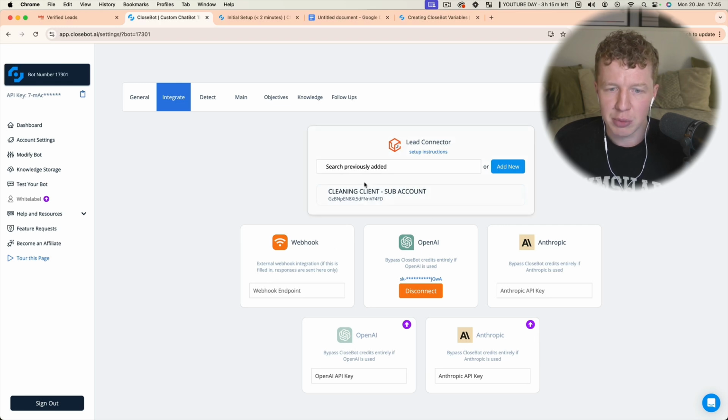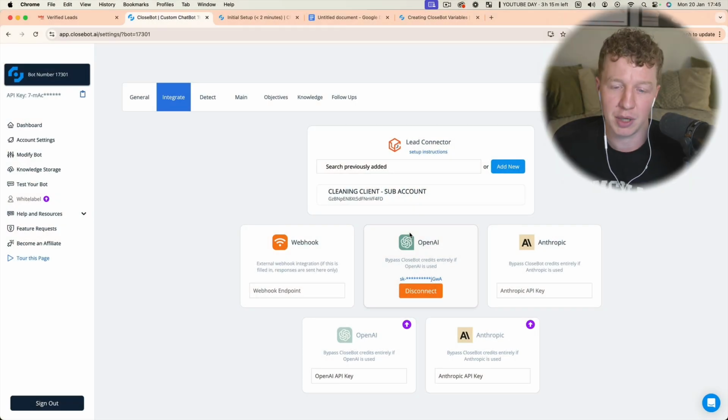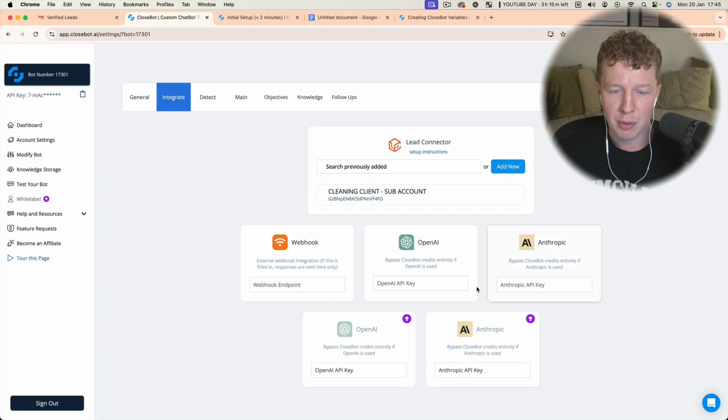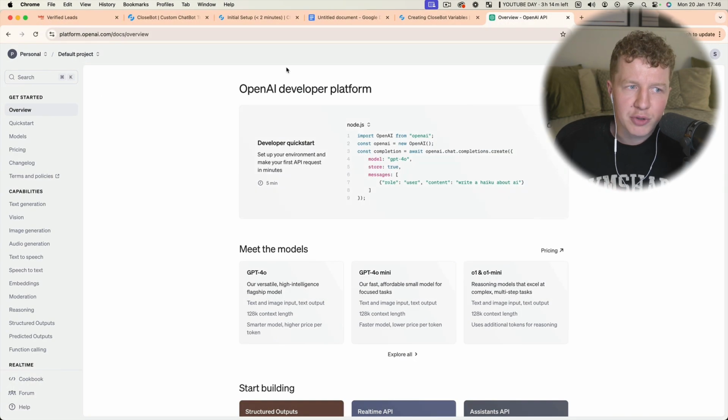So the first thing you want to do before doing anything is actually connect to your OpenAI. What this does is it bypasses Closebot's charging system, and it instead charges your OpenAI's charging system, which is much cheaper. What I'm going to do is disconnect my OpenAI integration, go to my OpenAI, paste in my API key, and show you how to do that.